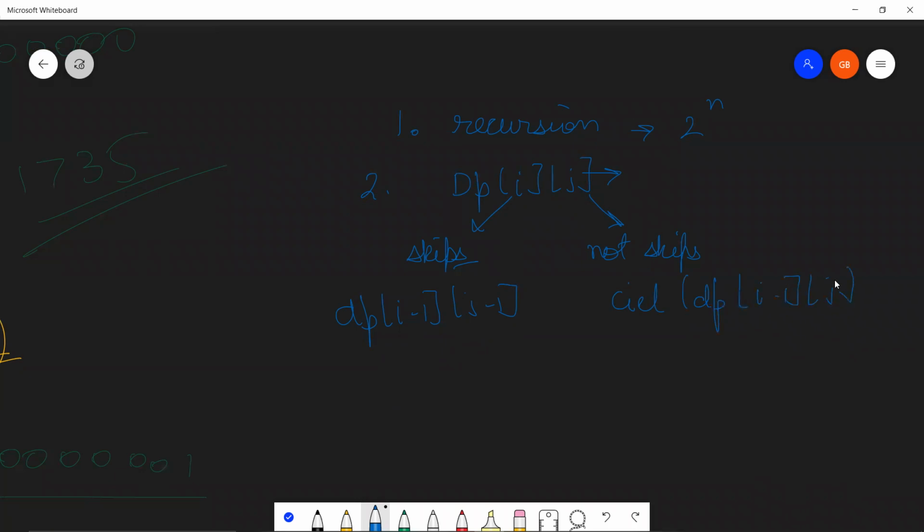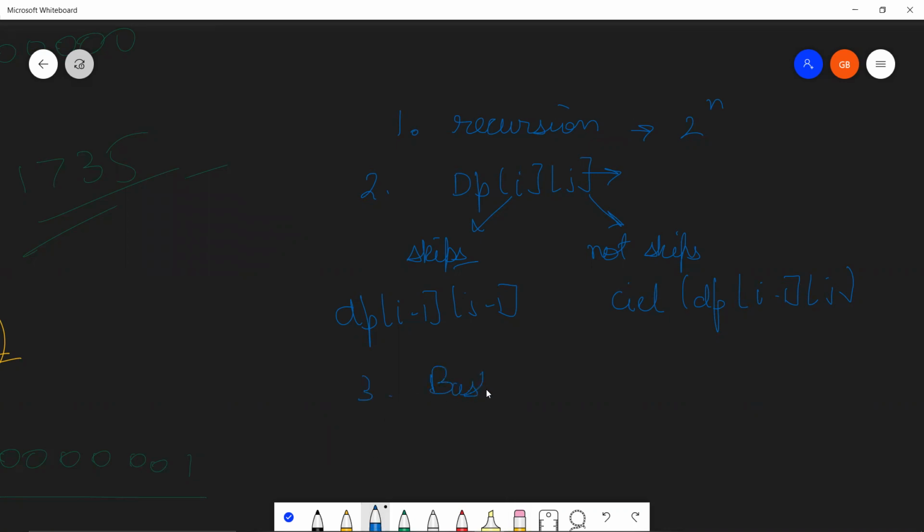I hope you remember why we took the ceiling. Because if your duration is 1 by 3 and you decide to take rest, which means you're not skipping your rest, then you have to add 2 by 3. You can't obviously expect yourself to add 2 by 3, so just take the ceiling of 1. That will definitely give you this 1 by 3 plus 2 by 3. Cool. We discussed this, then we discussed the base cases.